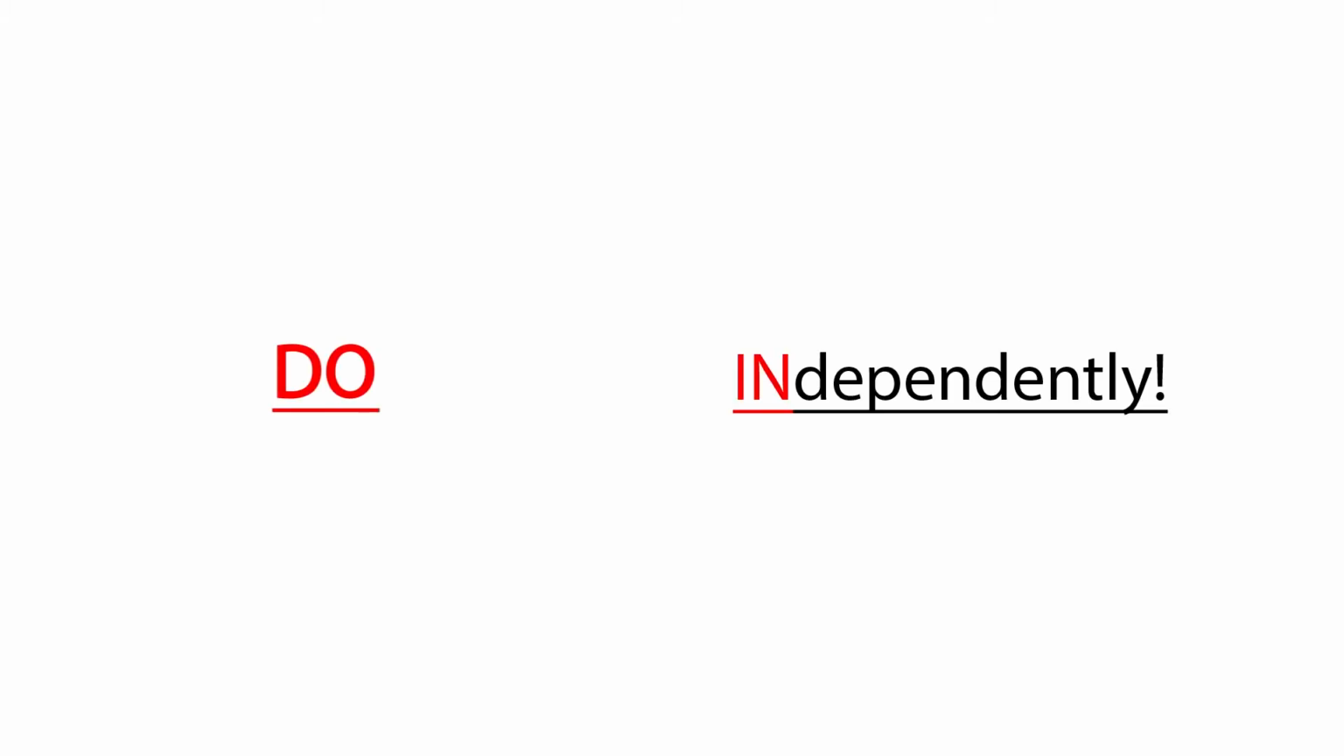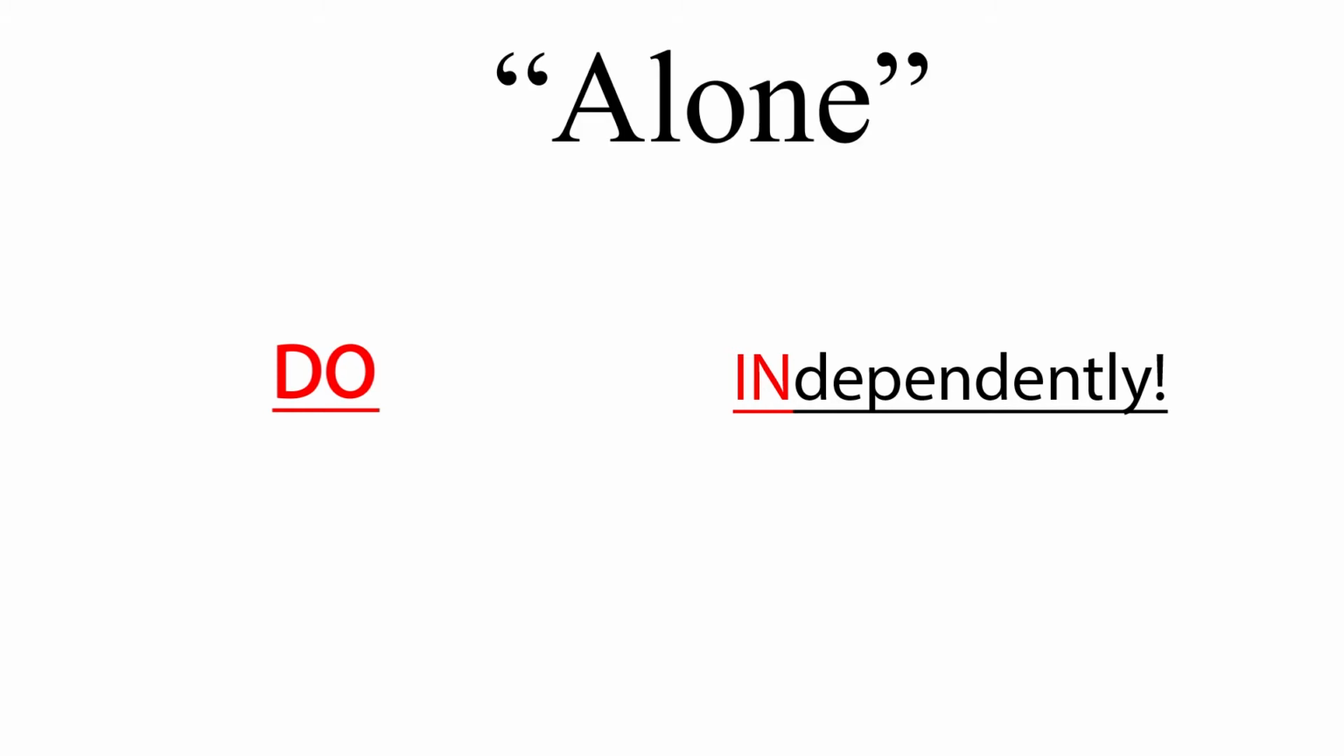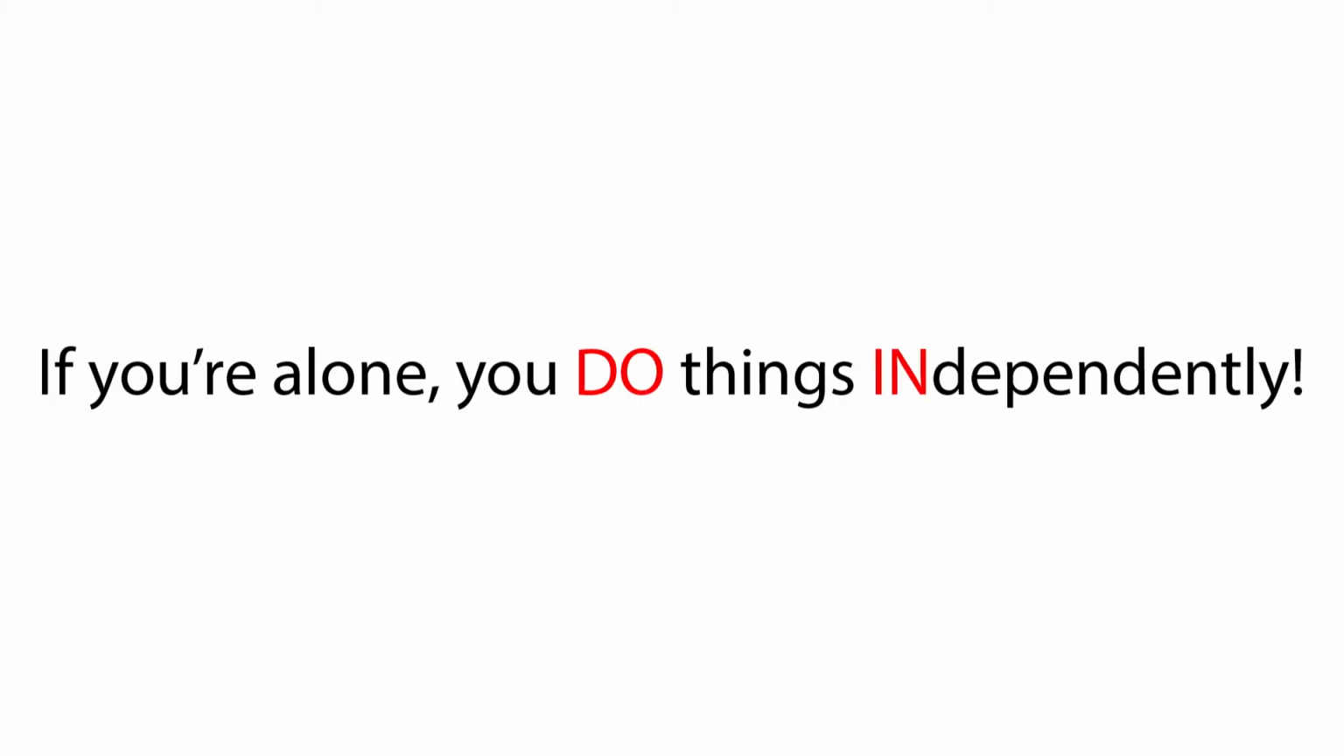Using what we've learned from the previous example, we need to find a word that has DO in it and another that has IN in it, and make a sentence from those words. We're going to use the words do and independently. And from this, we'll fashion a brand new sentence that relates to the idea of being alone. Let's try: if you're alone, you do things independently.